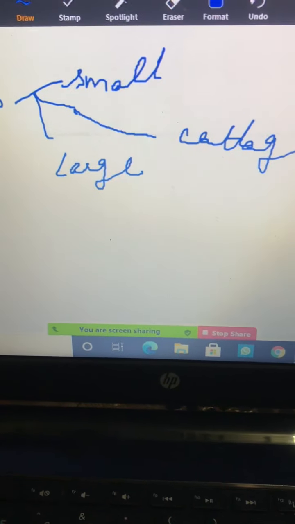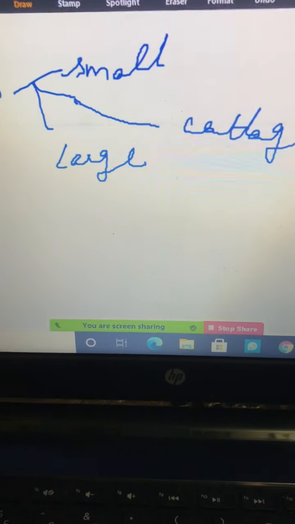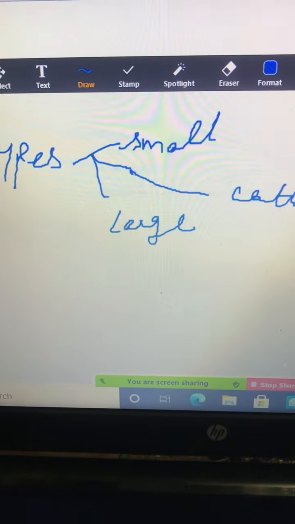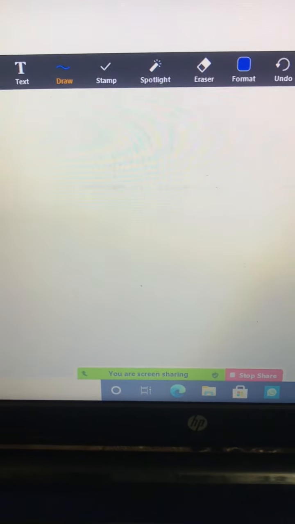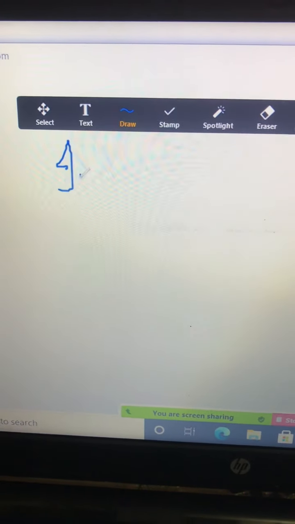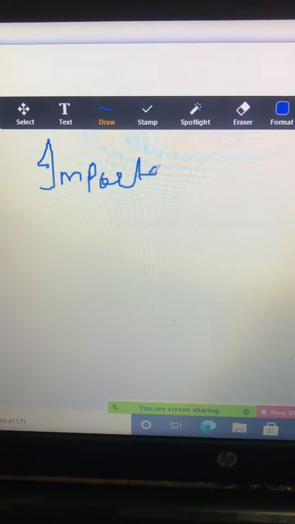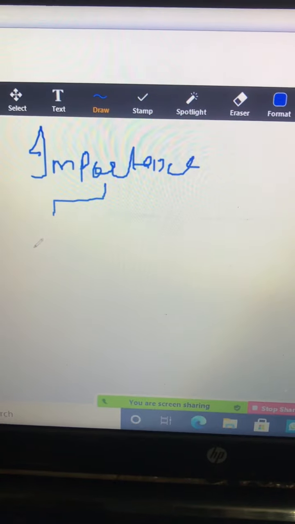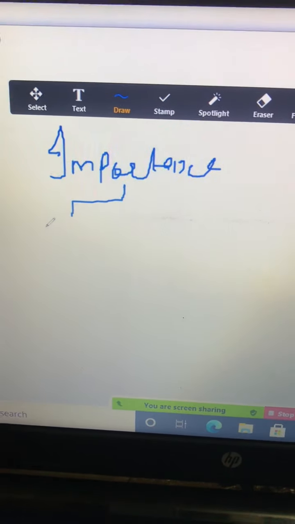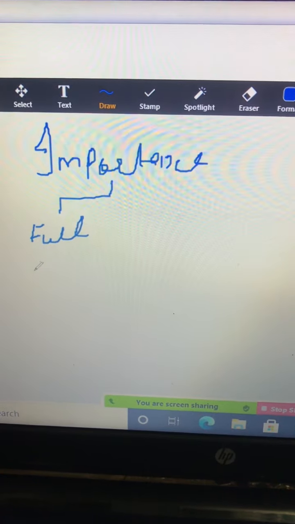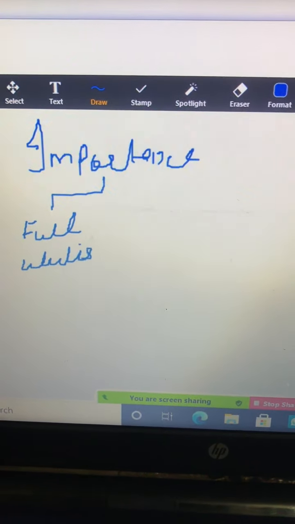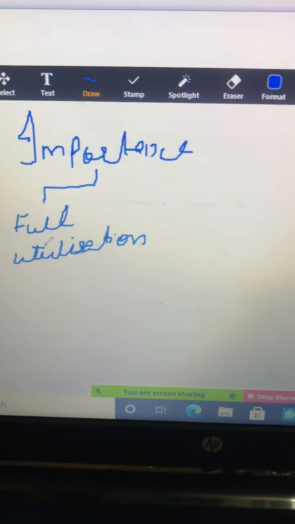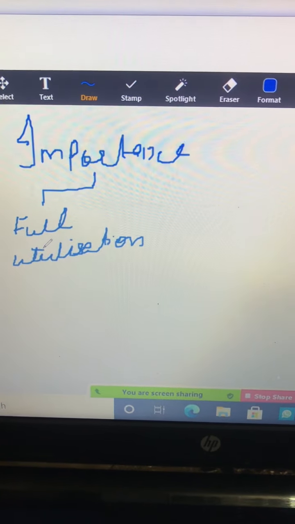Before we discuss its definition and its contribution, overall, how are industries important for us? What is the importance of industries for India? We are here to discuss that in detail. To start with, of course, if I do have an industry, I will have full utilization of resources. You all know that a rational economy is aiming for this point only. That is, I need to have a full utilization of resources.